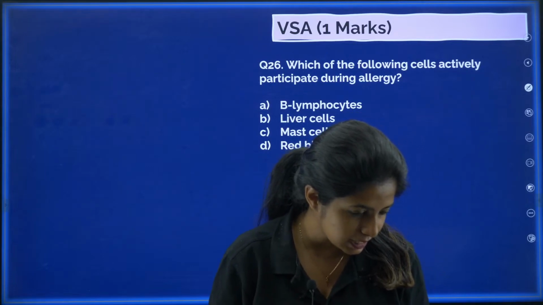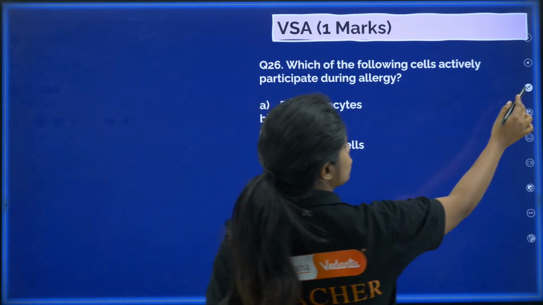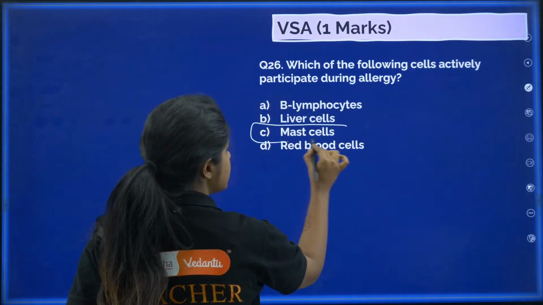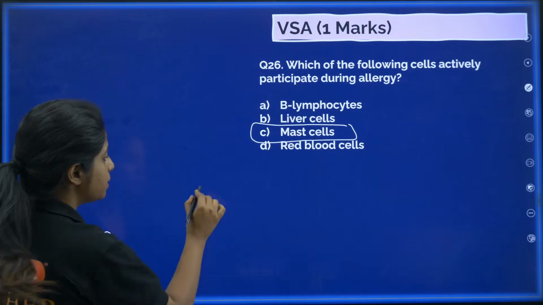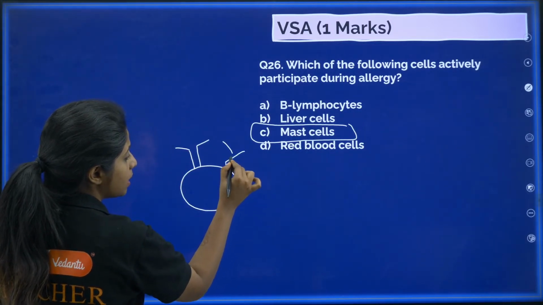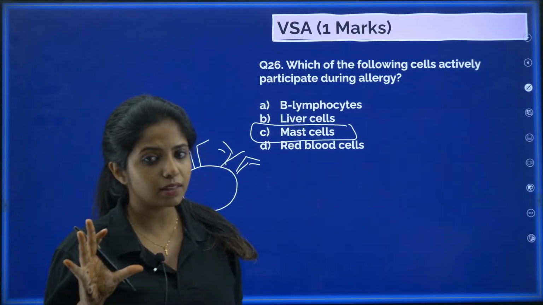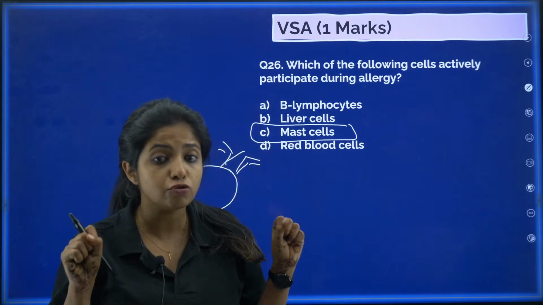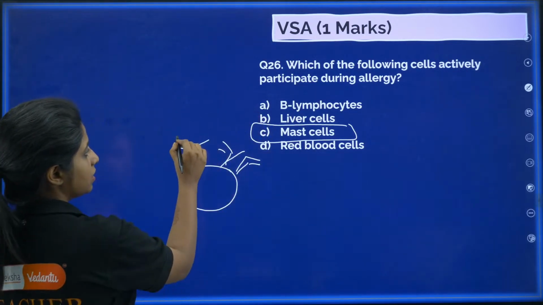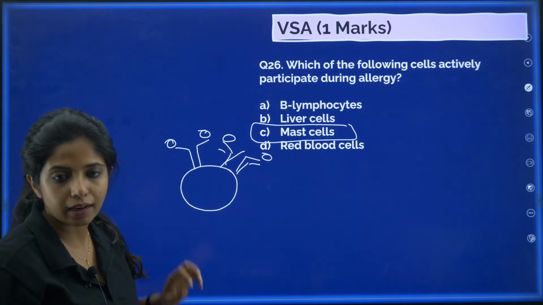So it's C, C, C, C, C. Okay, fine. My dear children, it is actually C. So mast cells are something that is there in our body, and what happens is that on these mast cells, the IgE antibodies come and attach and say that, hey, there is an allergy thing. There is something in our body and it's causing a huge trouble. These antibodies are capturing the allergens, whatever is causing the allergies, okay?